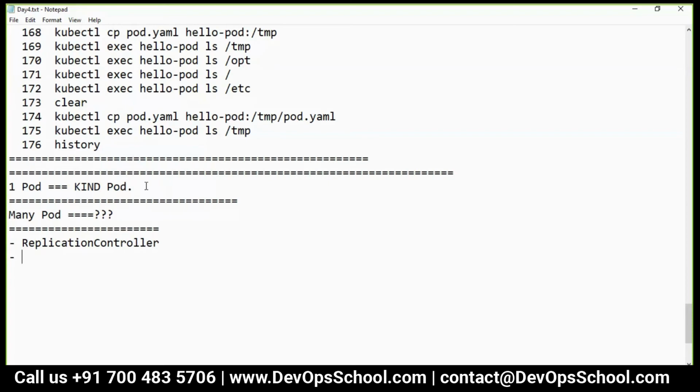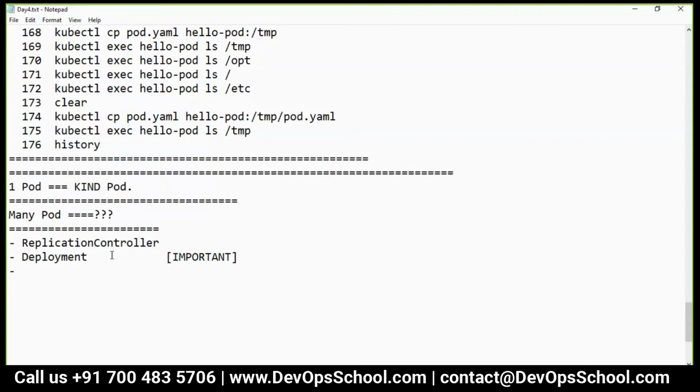So if I want many pods, I want a replication controller. Do we have any other resources also? Auto-scaling. Which one? Auto-scaling. A deployment. Okay. This is the most important one. We will focus on this one a lot.